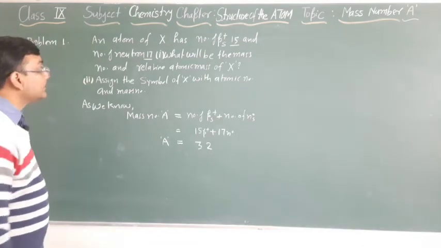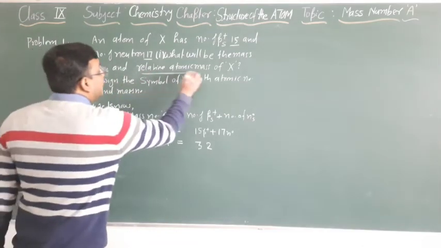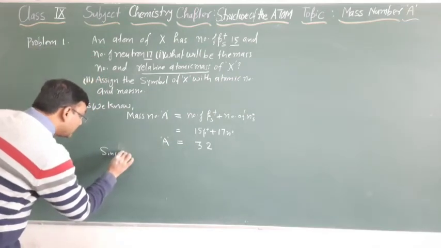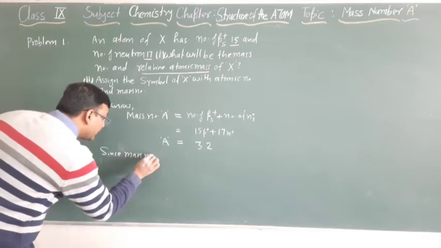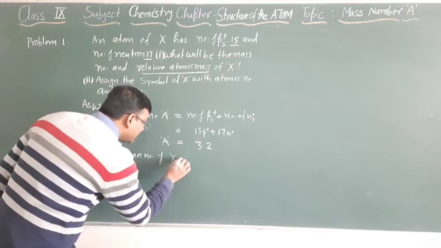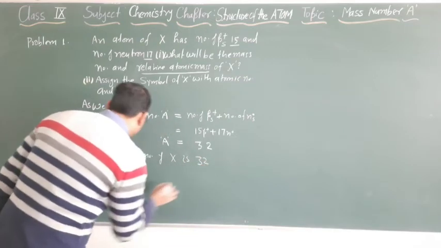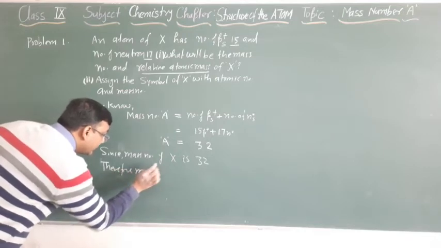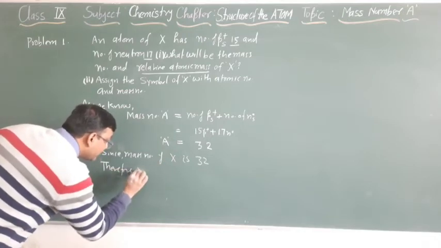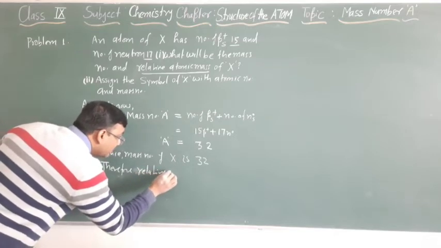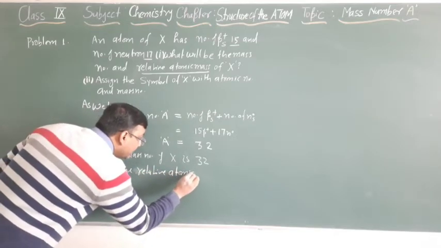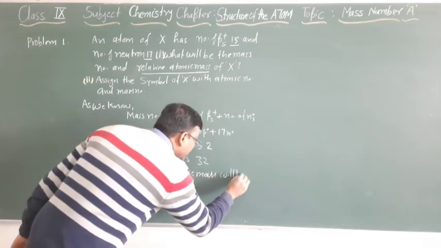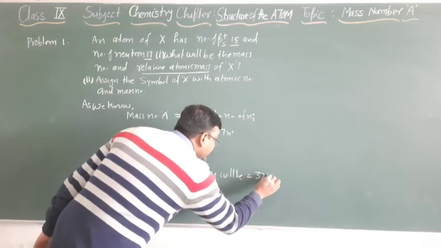Is it clear? Now, relative atomic mass. Since the mass number of X is 32, therefore the relative atomic mass will be 32 u.